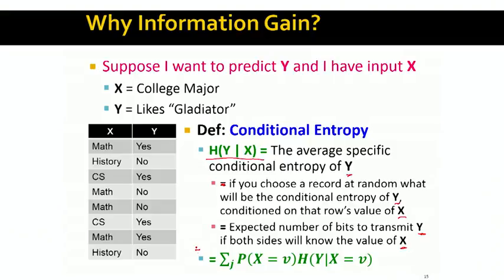The way we compute conditional entropy is very simple. All we do is we go over the domain of a given variable X. We say, what's the probability of X taking this value times the entropy of Y given X, right? So this is the entropy of Y given X. It's simply the weighted average of the specific conditional entropy of Y, where weights are the probability or fraction of times X takes a given value v.